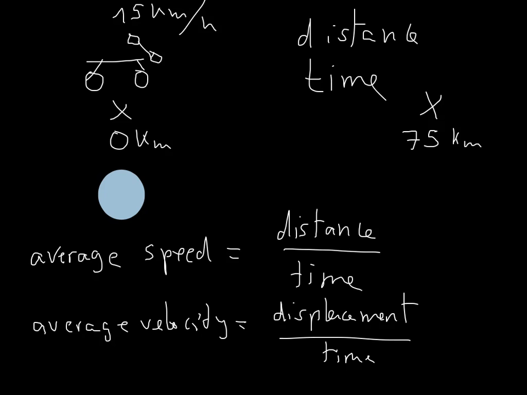So the beauty of this is that I can simplify movement a lot. I really don't care what happens in between as long as I know the averages, or as long as I know the distance and the time. If I don't know 3 of these, then yeah, I have a problem. But most of the time, because physics teachers are not evil, you will know at least 2 of these 3 things, and then you can figure the rest of them out.